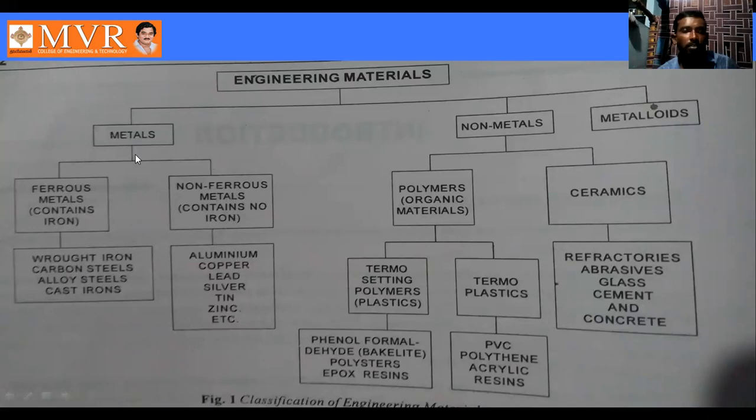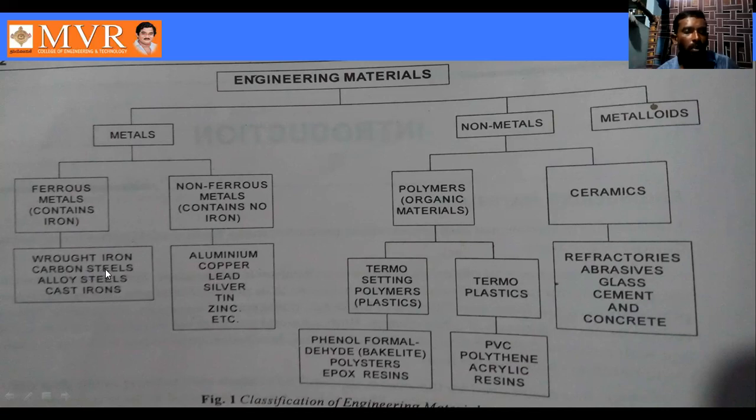This is our topic for the second year, overall second unit, where we will discuss ferrous metals and non-ferrous metals. In the third, fourth, and fifth units, you will learn about polymers and ceramics. In our previous lecture we completed the topics of iron and cast iron. The remaining topics in ferrous metals are still to come.